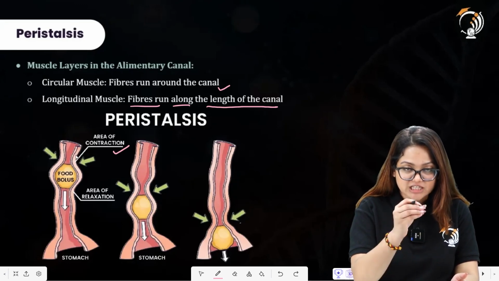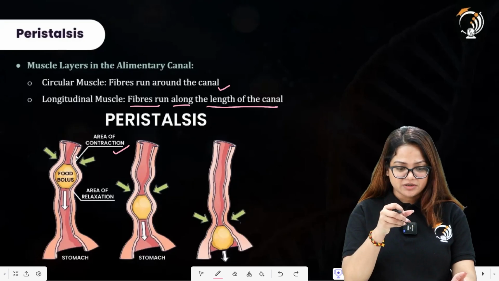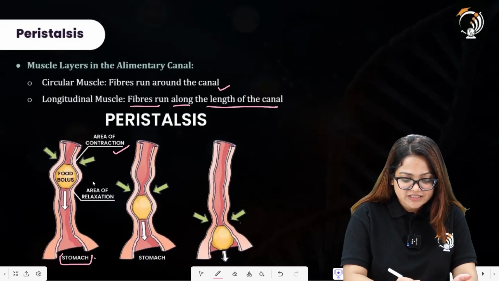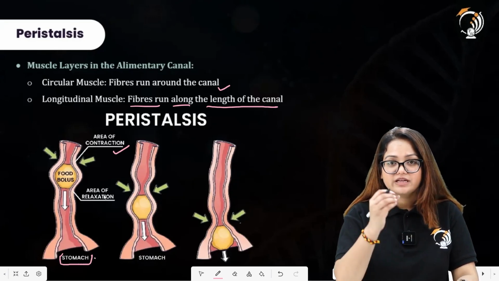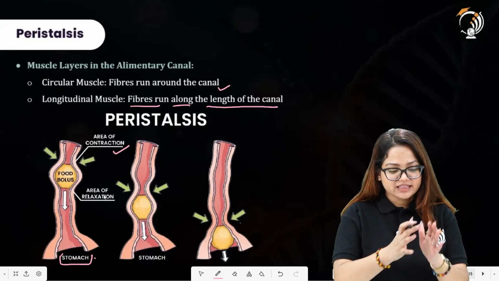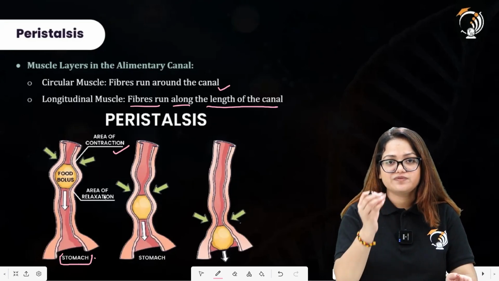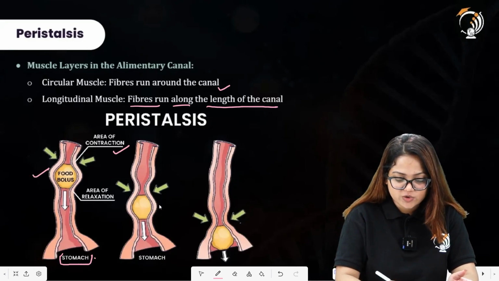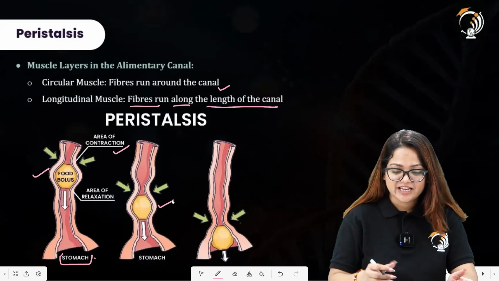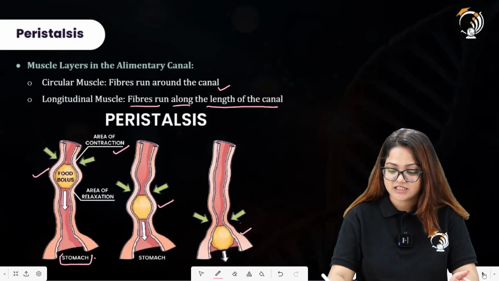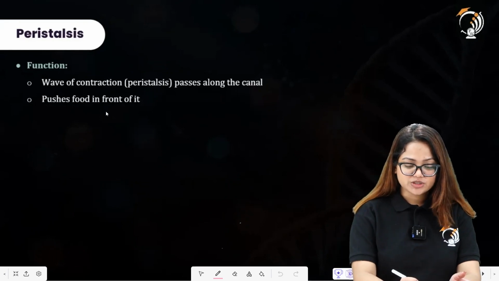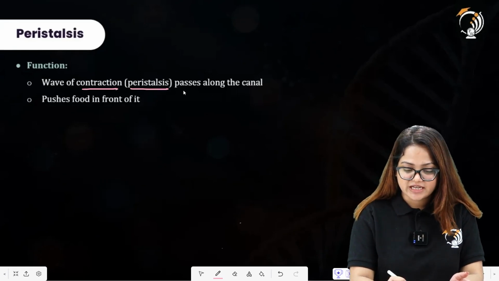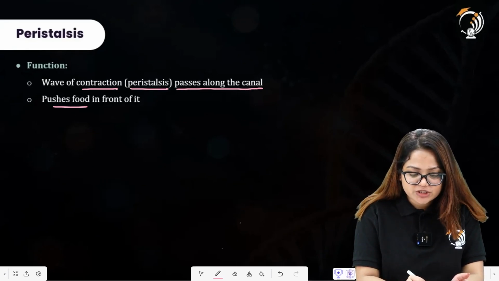So bolus is being transferred from the mouth toward the stomach here. Let us say that this is the stomach region over here. In the lower side, an area of relaxation is there. So there will be rhythmic contraction and relaxation in the muscles of the alimentary canal to push the food forward throughout the alimentary canal. Initially it was here and then it got moved to this particular region and then it was further transported toward the stomach. This is what we mean by peristalsis. What is the function of peristalsis? A wave of contraction, that is termed as peristalsis, passes along the canal and it pushes the food in front of it.